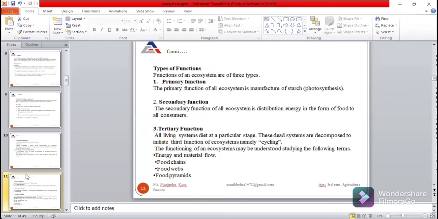Next, under the tertiary function, dead systems are decomposed into essential nutrients. In this we will study the food chain, food web, and food pyramid, and these components we will discuss in detail.